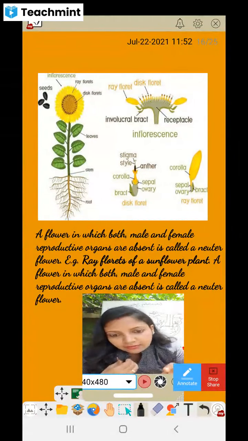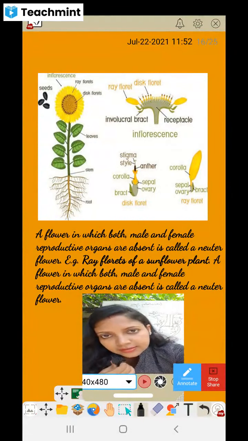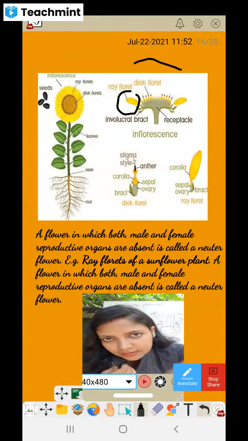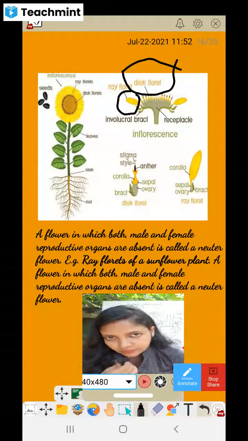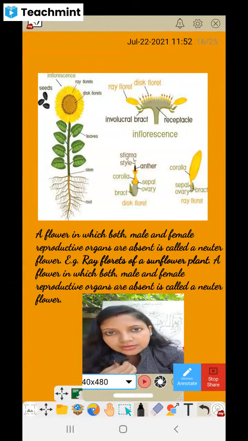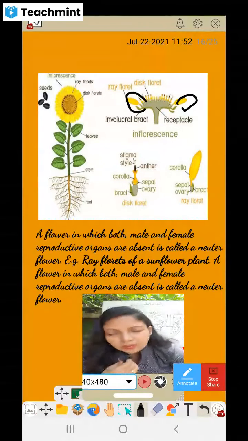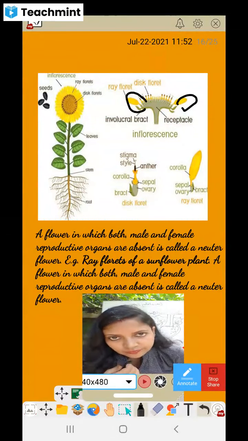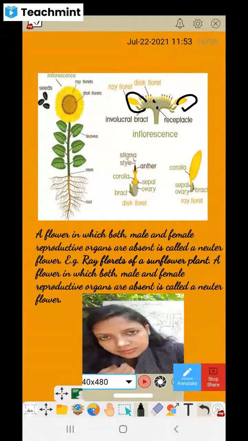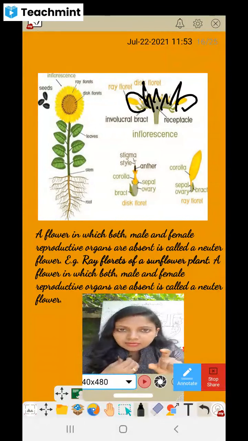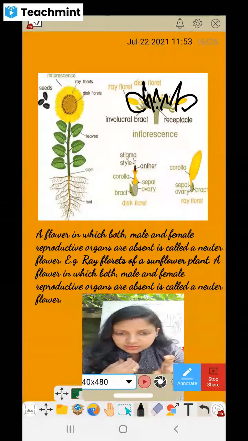Okay, in the sunflower there are two types: ray floret, this is one part, and the second part is disc floret. In the ray floret you can see the petals. Here the petals are ray florets, distributed nicely in yellow color. Those are ray florets. And here inside you can see disc florets. We cannot count the disc florets as the neuter flower. Which one is considered the neuter flower?